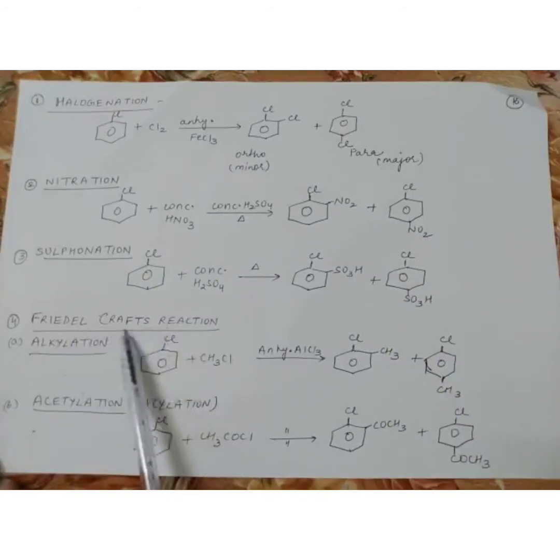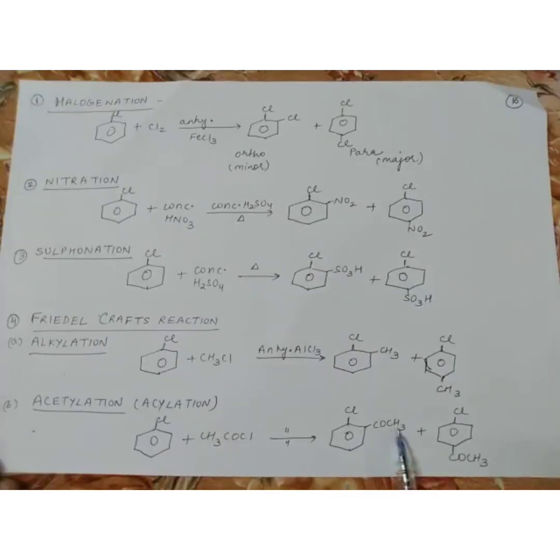And the last reaction is the Friedel-Crafts reaction. The Friedel-Crafts reaction is of 2 types. You know this thing: first is alkylation and second is acetylation or acylation. Friedel-Crafts alkylation occurs in the presence of CH3Cl and anhydrous AlCl3. At the ortho and para positions comes my alkyl group, here CH3. And acetylation occurs in the presence of acetyl chloride, CH3COCl. What will happen at the ortho and para positions? The acetyl group will come. COCH3 is the acetyl group.